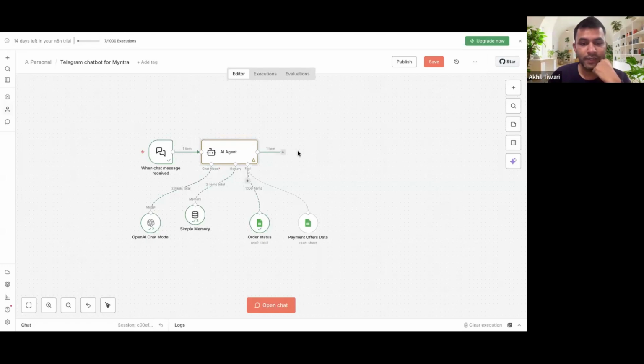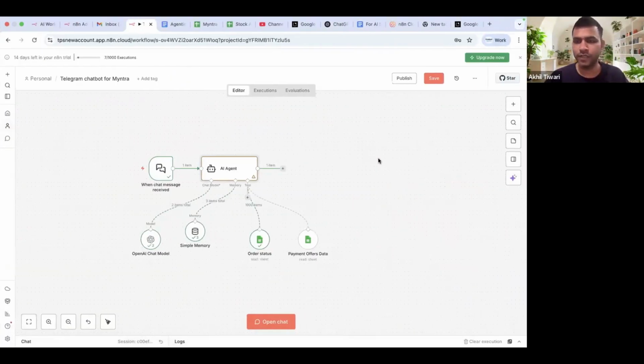I don't know how to edit the key. Okay, you have to add the key while you are doing the credential setup. All right, I think we are good here. Now the next step is doing the Telegram integration. So for that, what I'll do is, all right, this is where we are.